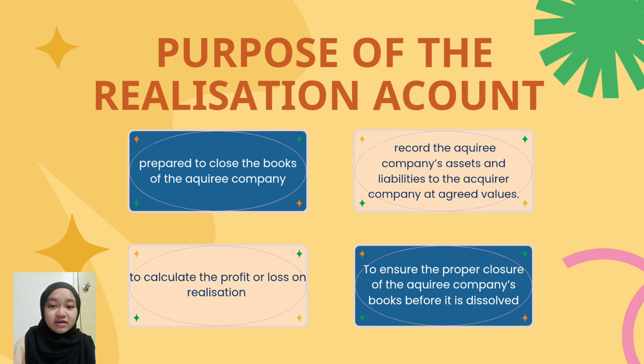Number 2 is to calculate the profit or loss on realization, which is the difference between the net assets transferred and the purchase consideration received. The last one is to ensure the proper closure of the old company's books, which is the acquiring company, before